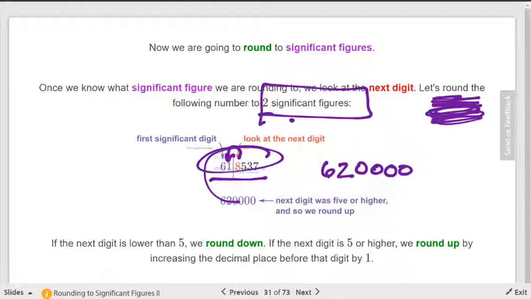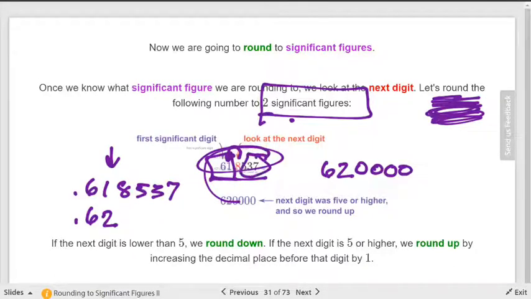Right? Now, what if that had been 0.618 and I rounded it to 2 significant figures? It'd be 0.62, and do I need the zeros after it? Nope. Okay? So you see the difference between when you have a decimal number or if you have a whole number. Okay? Always significant digits mean the first ones you come to, by the way. Not these, but the first numbers you hit, that's where you start counting. Okay? Always from left to right.